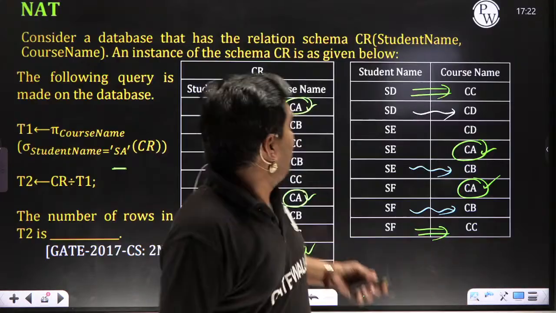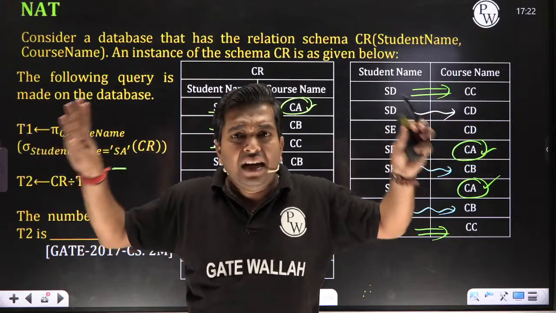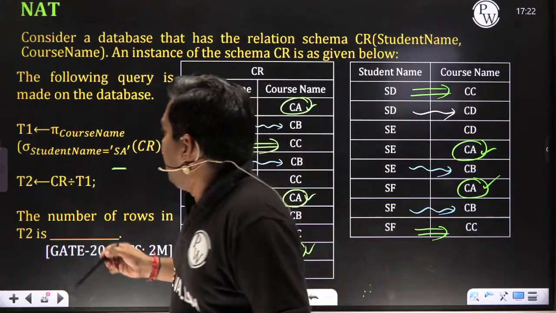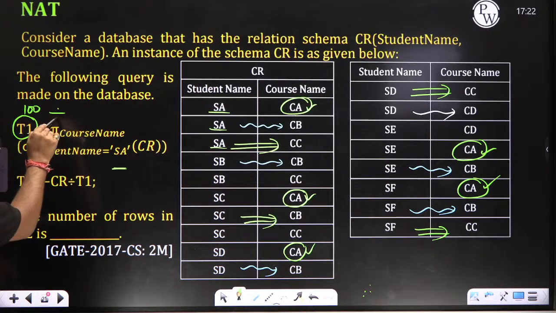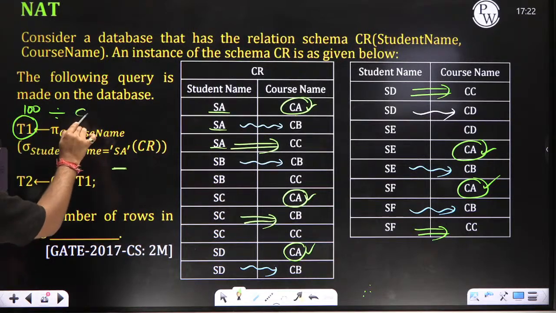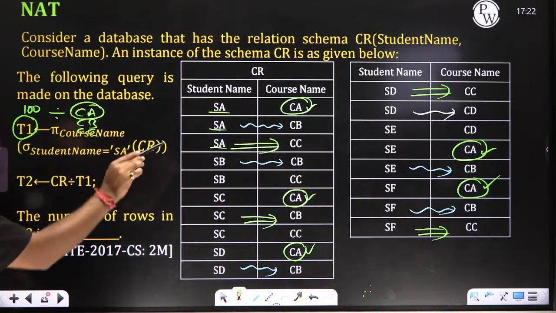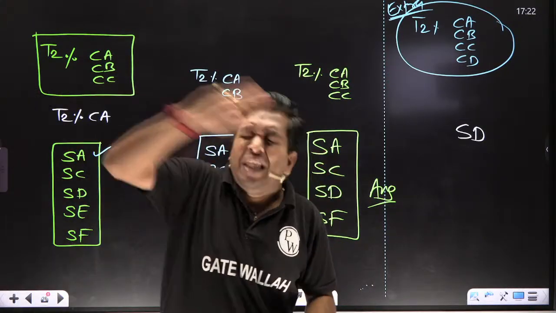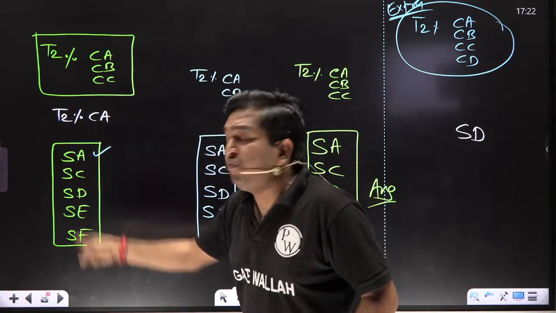Let's suppose there are 100 students in the T1 table, and divide by CA, CB and CC. So first you filter only CA. Now you no need to think about the 100 students. You think only about these 5 students.